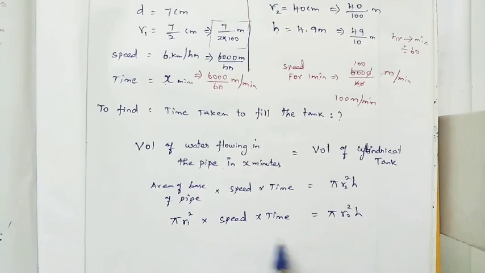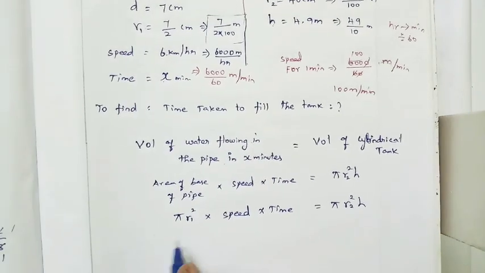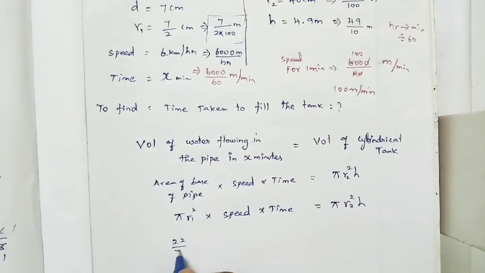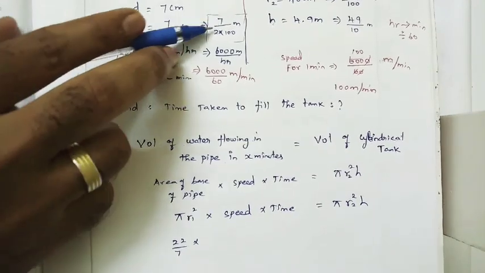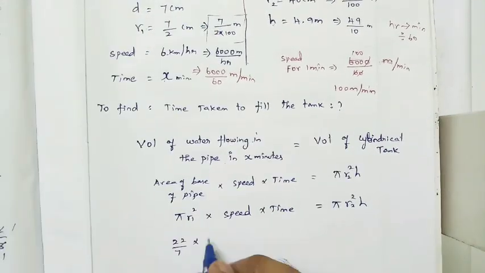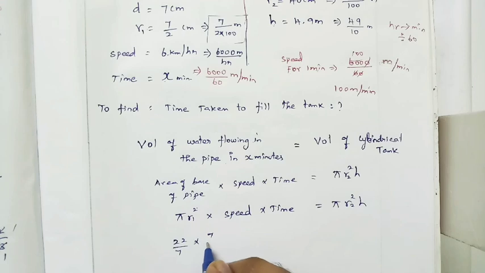Now we know all the values, so substitute and simplify, and we will get the answer. Pi value is 22 by 7 into r1 square, where r1 is 7 divided by 200.